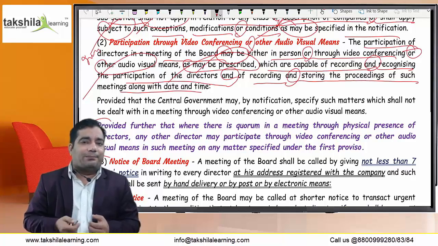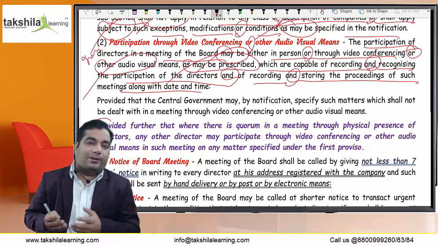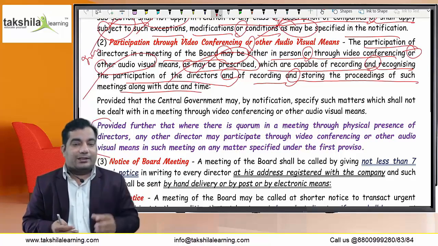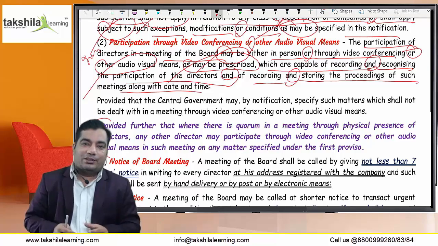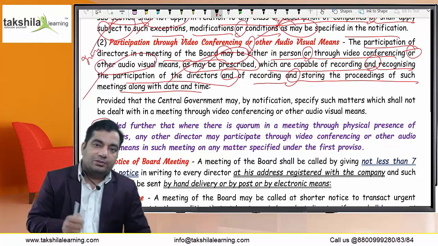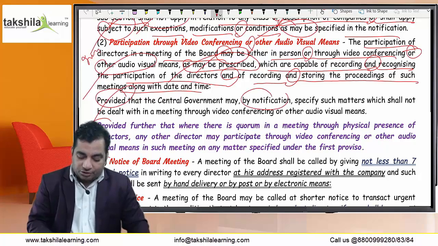Okay. When the company is allowing the director to attend the meeting by way of video conferencing or audiovisual means, obviously there must be such a facility in which the director attending in this mode can be recognized, his voice can be heard, his face can be seen. And the company has the facility of storing such video conferencing or audiovisual recording. Okay. Provided that the central government may by notification specify such matters.